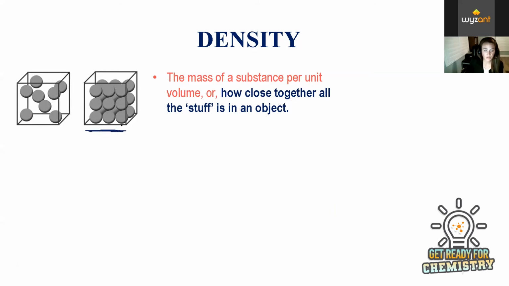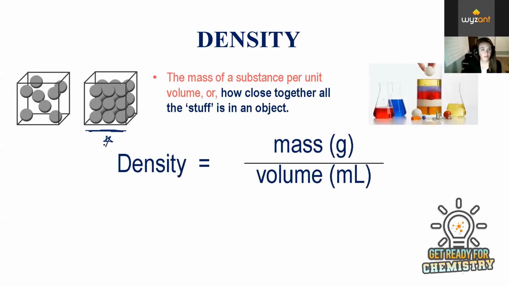So you can fit more spheres in this container versus this container because the density, like the space between the objects, is smaller here. So this one would be considered more dense. So why does chemistry concern itself with density? Because it relates the two things that are most important in chemistry, which is mass and volume. So density is mass divided by volume.